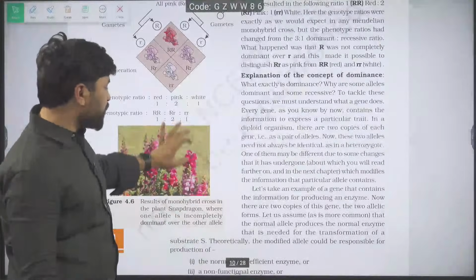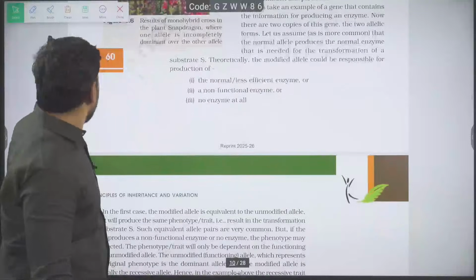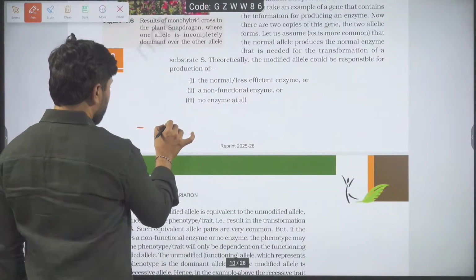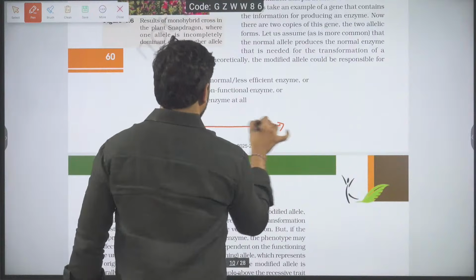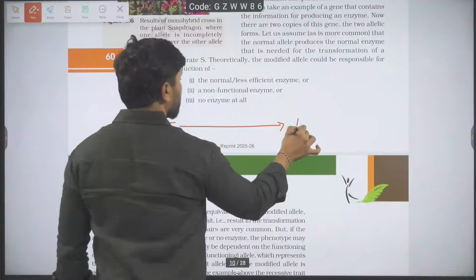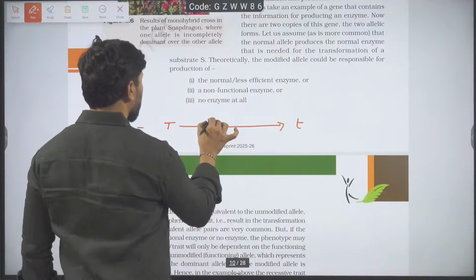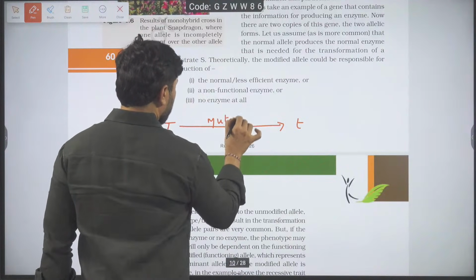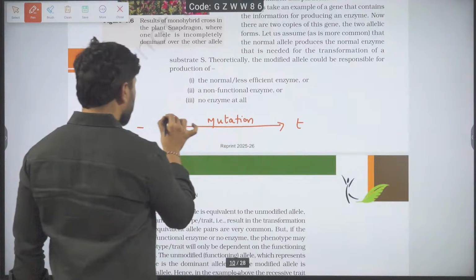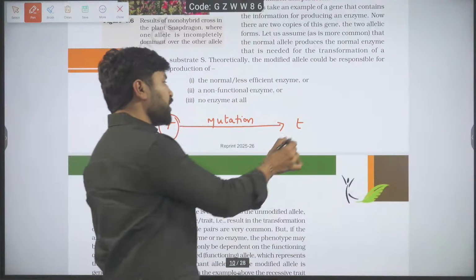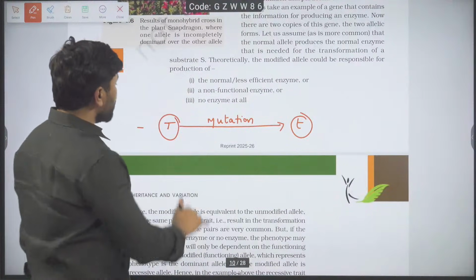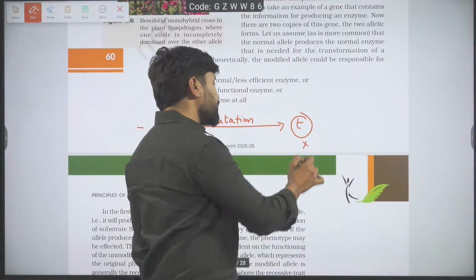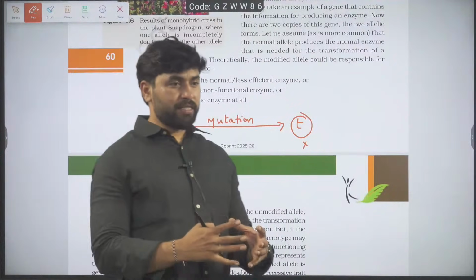Explain the concept of dominance. What do you mean by dominance in the first place? Dominance means expressibility. How does an expressing gene become unable to express? Because of mutation. Mutation makes the gene which was expressing unable to be expressed. The gene which is able to be expressed is called dominant. The gene which has lost its ability to express is called recessive.